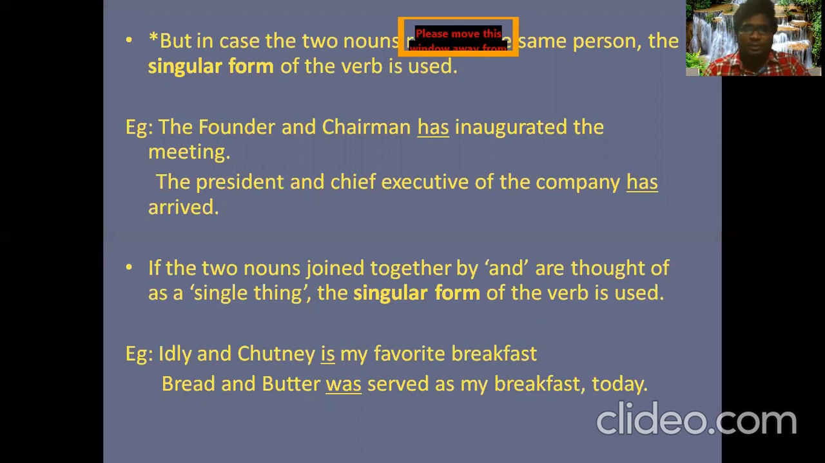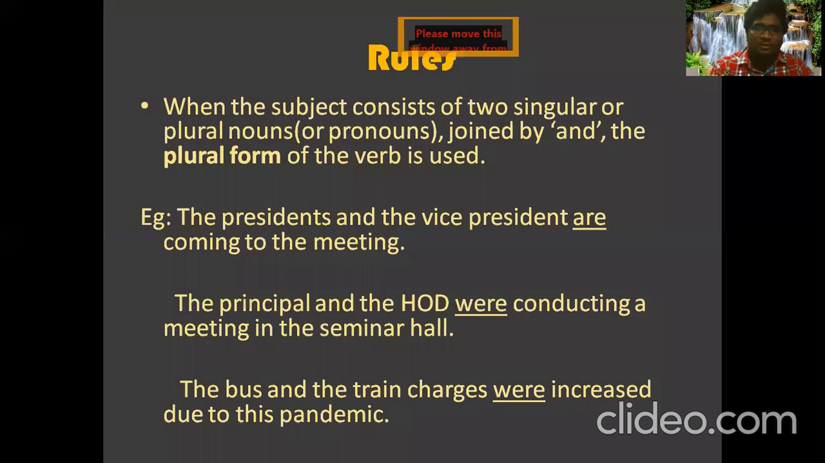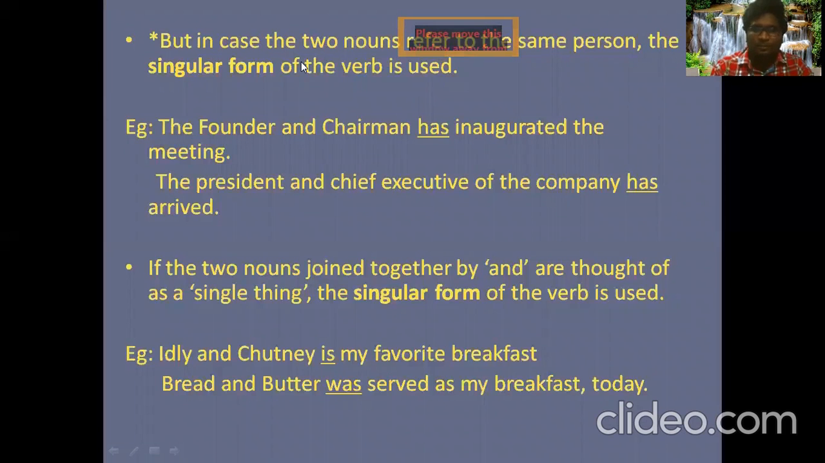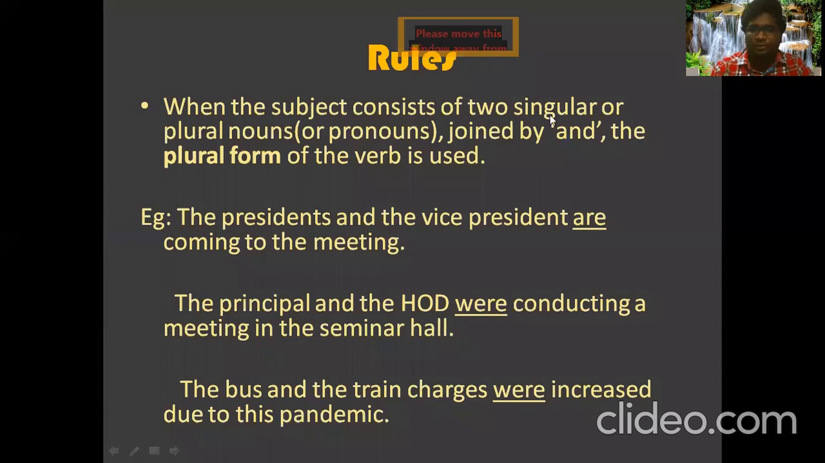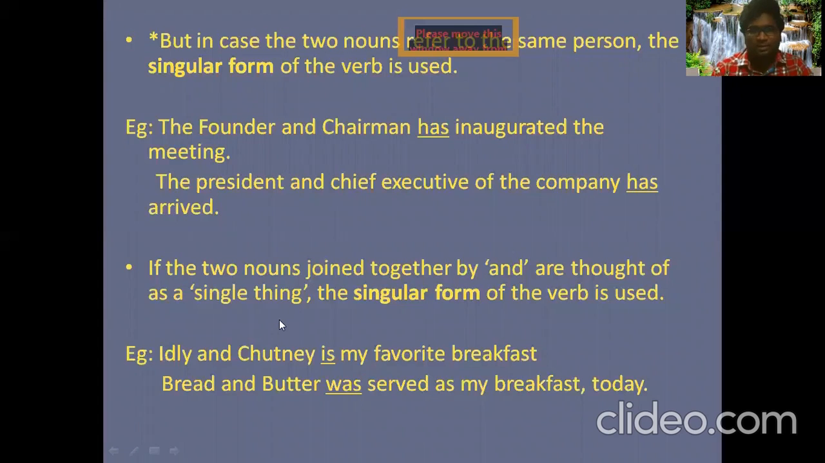And next, the second rule is here. It is not actually a second rule, so this is a note. There is a slight difference between the first rule and this note. Here we have two singular nouns or two plural nouns that are different persons. The principal and the HOD are different persons. They are not the same person.